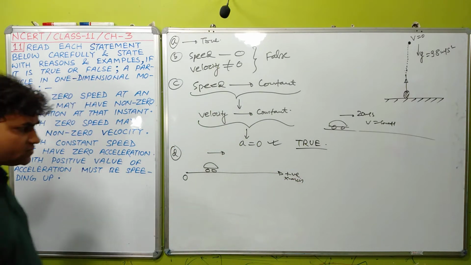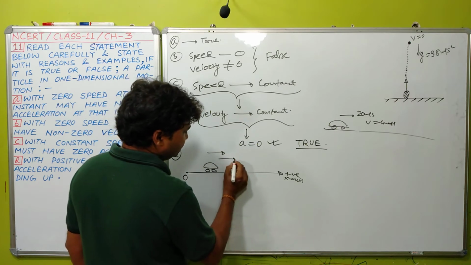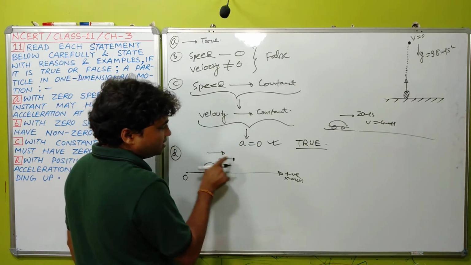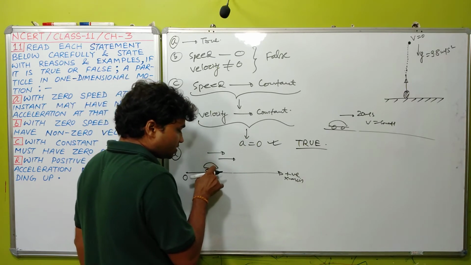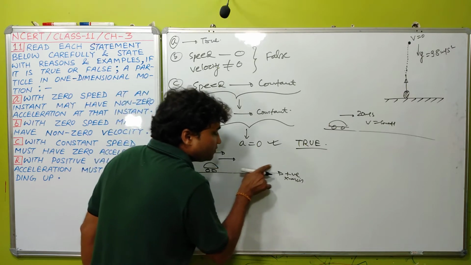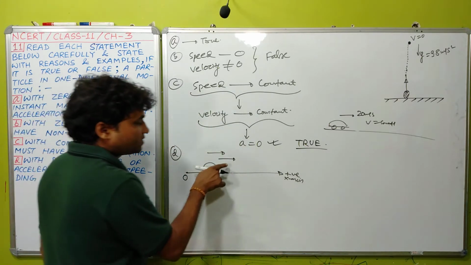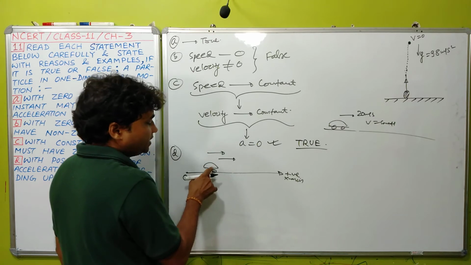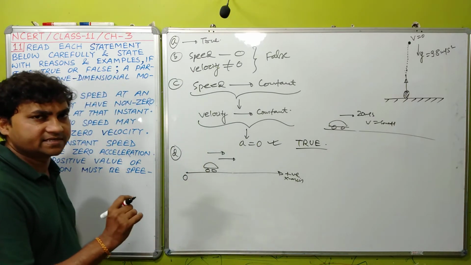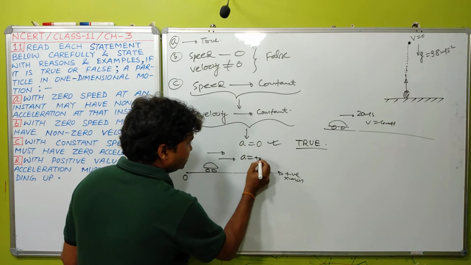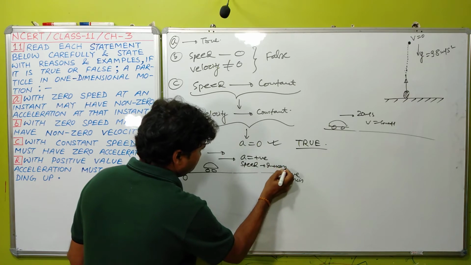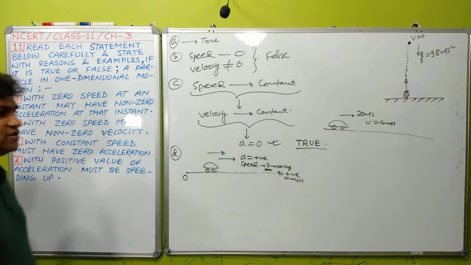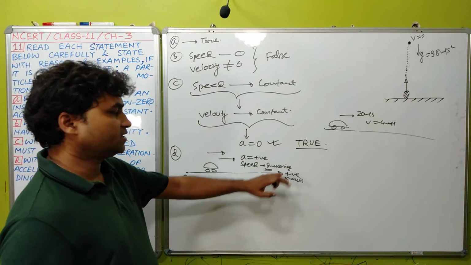Okay, in this case, suppose acceleration is in this direction. The speed of this vehicle will be increasing, because acceleration is in this direction, and we will say that this vehicle is in accelerated motion, meaning acceleration is positive and speed is increasing. Normally this is a common situation which we encounter while solving problems of this chapter. Acceleration positive, speed increasing.